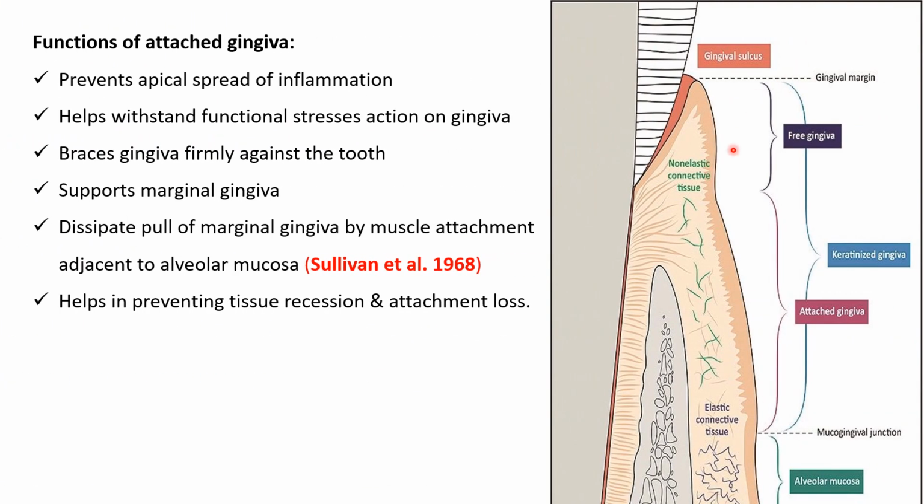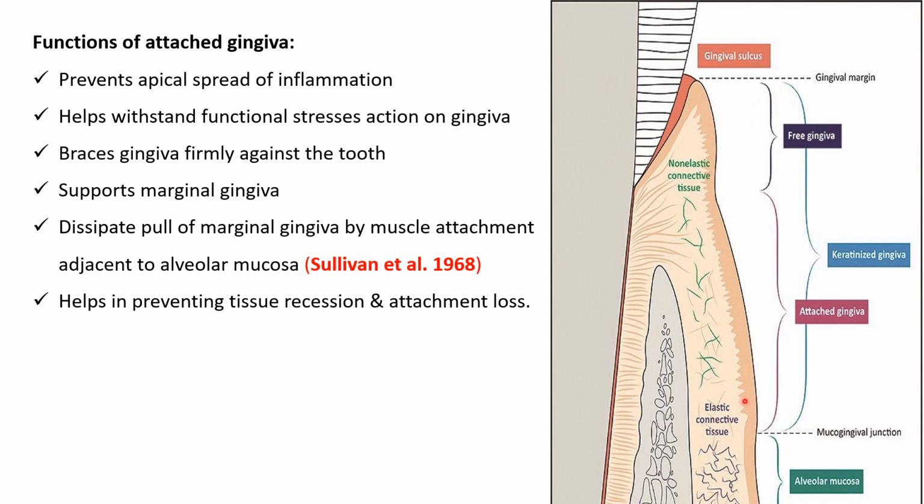Functions of attached gingiva. The attached gingiva, being firm and tightly adherent with dense connective tissue fibers, limits the apical spread of inflammation. It helps to withstand the stresses that act on the gingiva. It braces the gingiva firmly against the tooth. It supports the marginal gingiva.